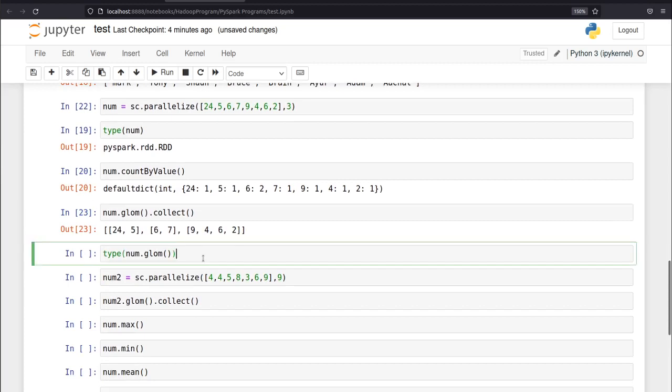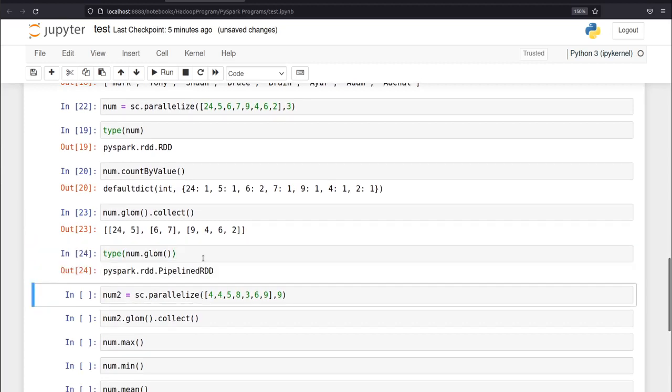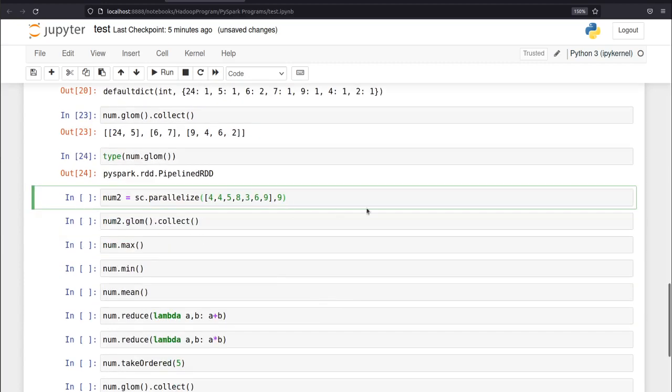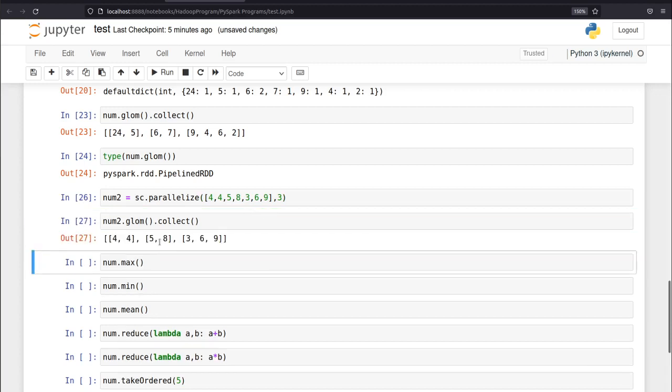And let's check the type of the glom. As you can see, it is a pipelined RDD. And now let's check num2. It is the same as the previous one.